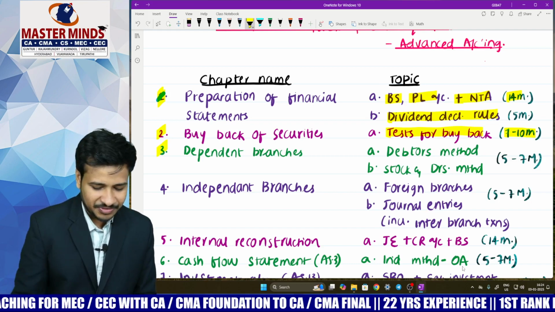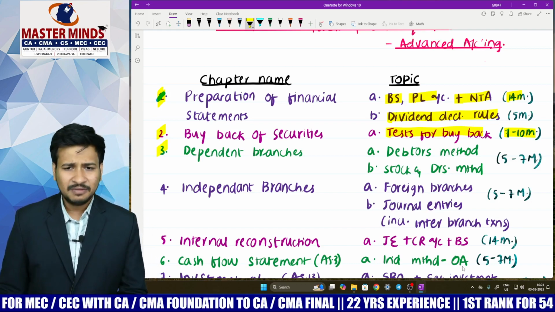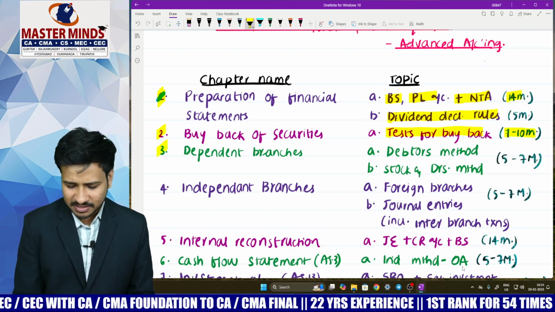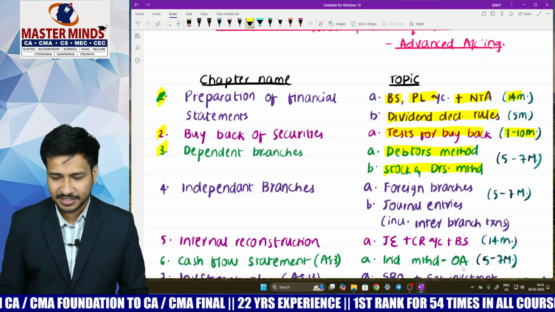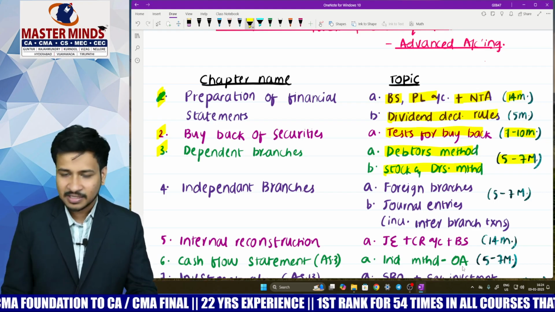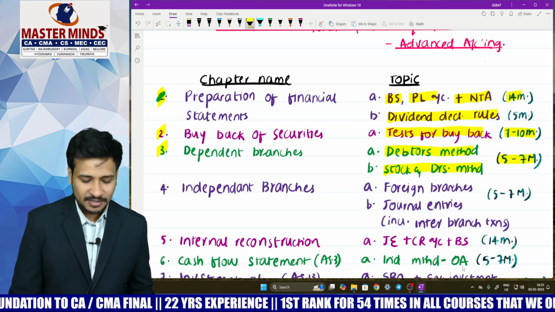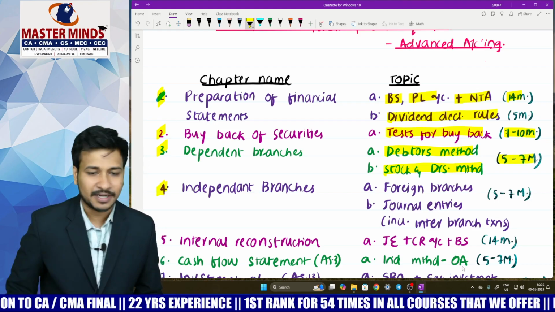And the next one is dependent branches. My dear children, coming to dependent branches, the debtors method is the first priority, and the stock and debtors method is the second priority. 5 to 7 marks is being tested. Of course, if not, they will be testing you with independent branches.